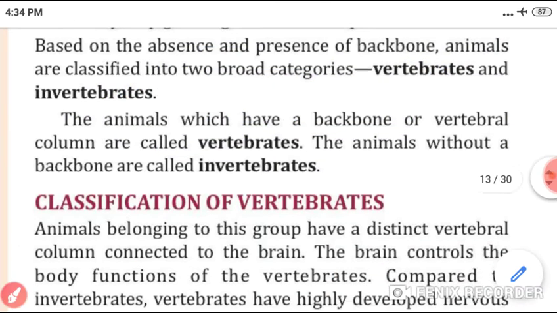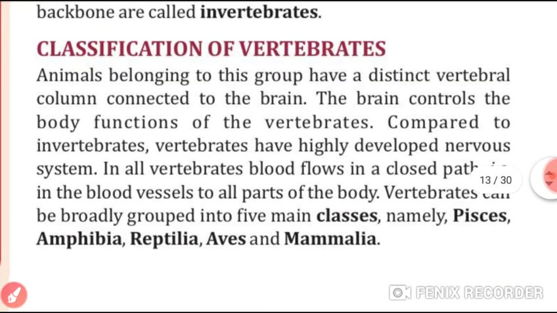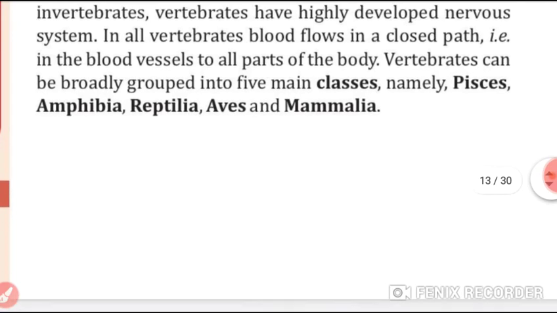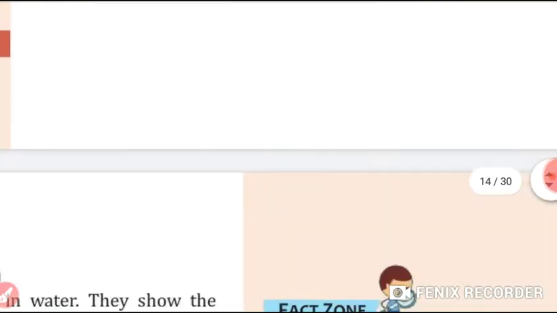Okay, now what is the classification of vertebrates? Animals belonging to this group, students, have a distinct vertebral column connected to the brain. Okay, now what happens, students? Compared to invertebrates, vertebrates have a highly developed nervous system also. Vertebrates can be classified into five main classes: pisces, amphibia, reptilia, aves, and mammalia.